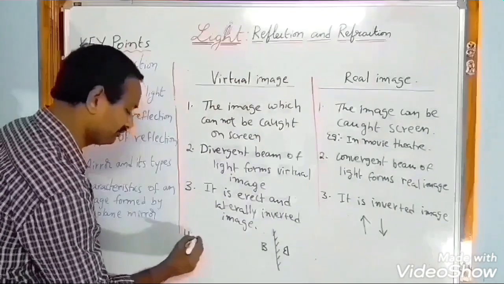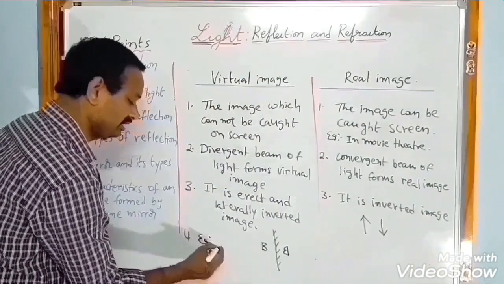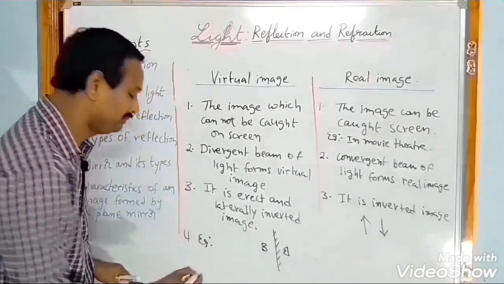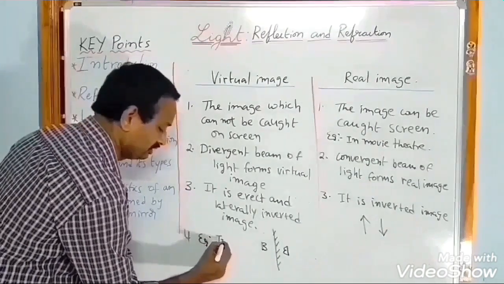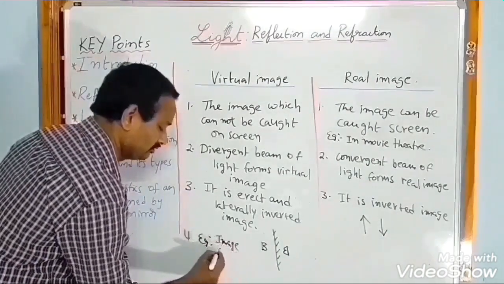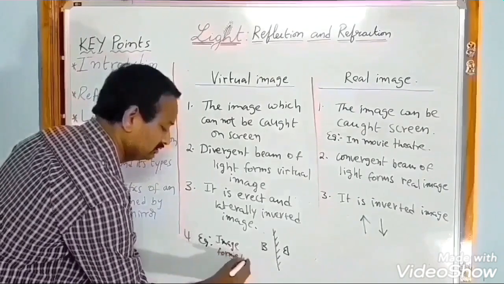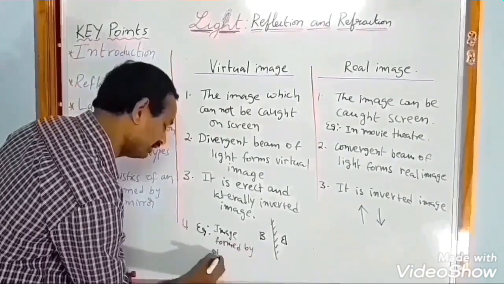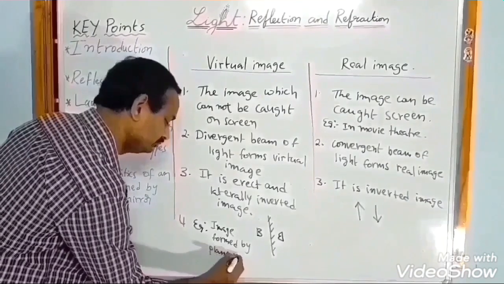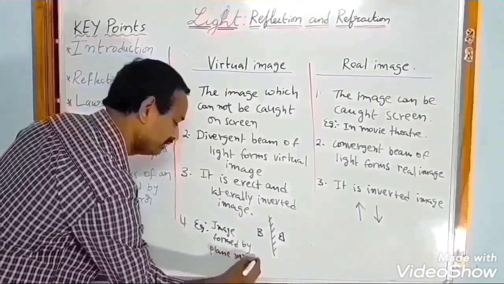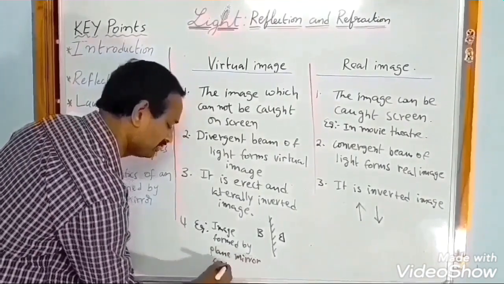Here fourth one, examples. Image formed by plane mirror, and also convex mirror, is a virtual image.